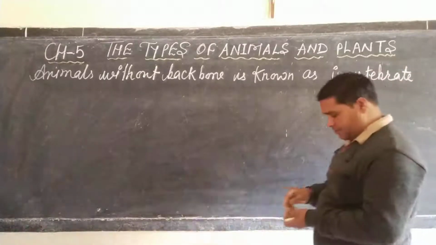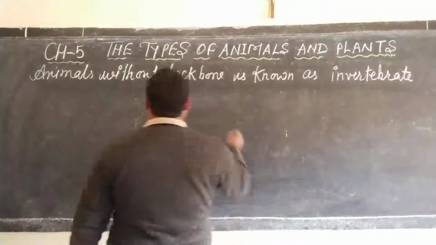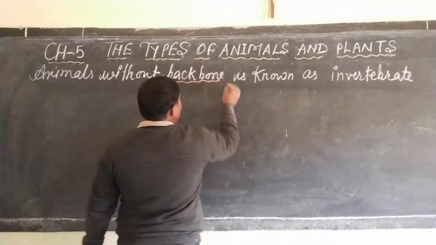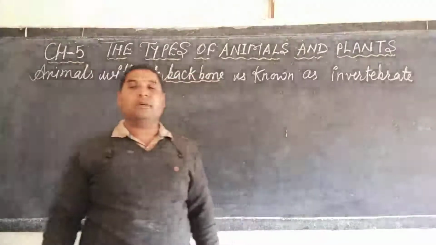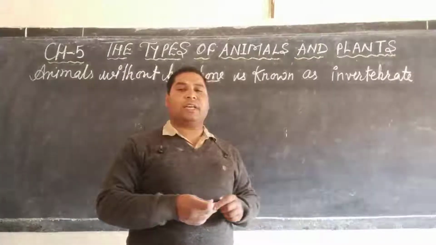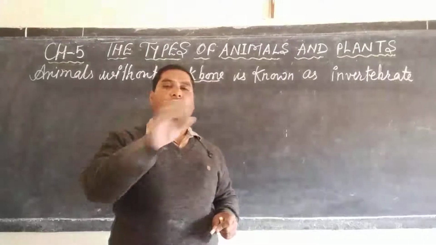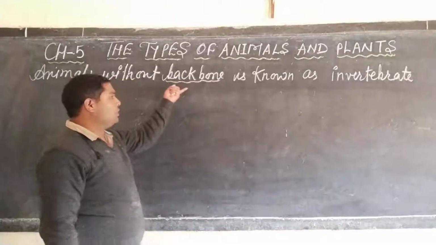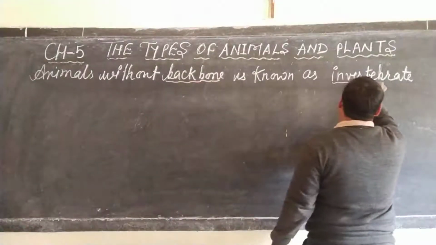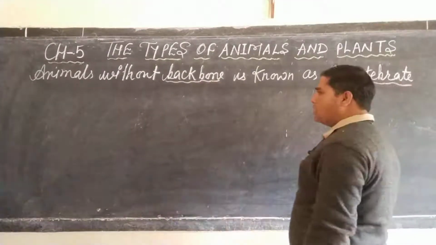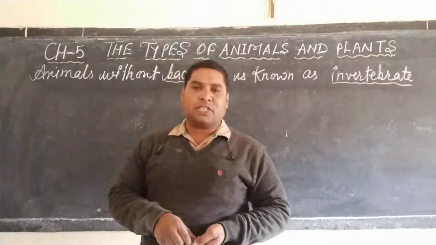So dear student, animals without the backbone means these animals have no backbone. What do you mean by the backbone? Backbone can be known as vertebral column or spine. So those animals which have no backbone are known as invertebrates, dear student. Let us know about the types of animals included in this group.